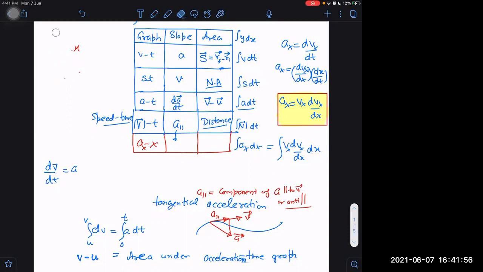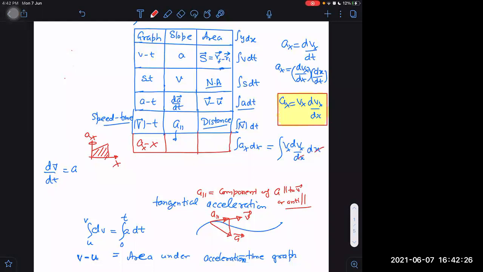This graph is not with respect to time. This graph itself is with respect to x only. On one axis I have plotted ax, let us say, and on the other axis I am plotting x. This area will be found by the integral of ax into dx only.